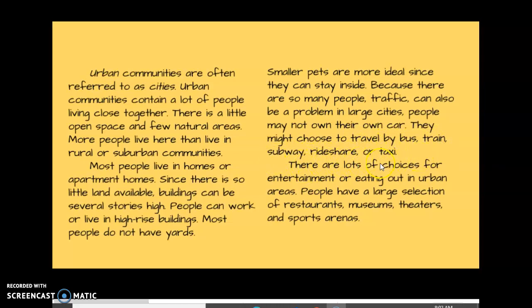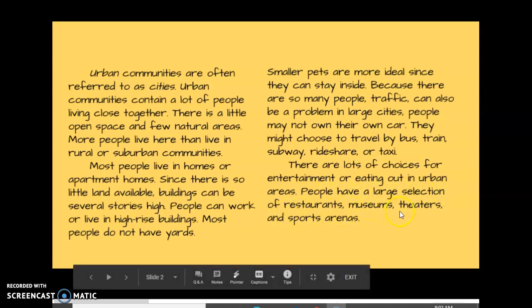There are lots of choices for entertainment or eating out in urban areas. People have a large selection of restaurants, museums, theaters, and sports arenas.